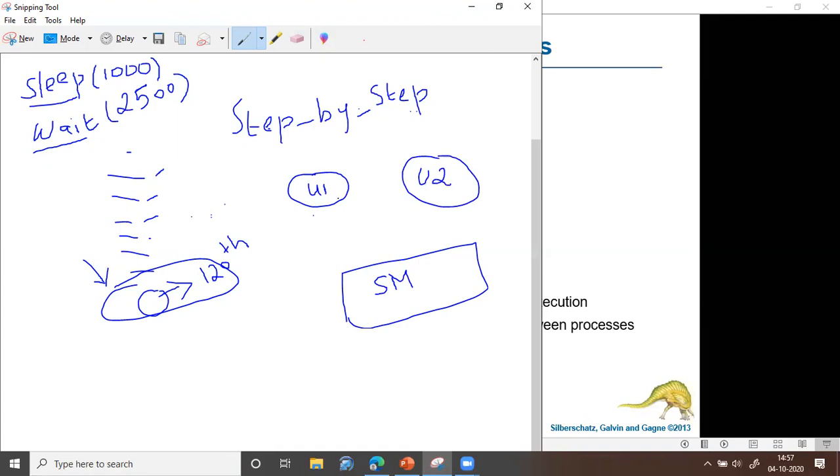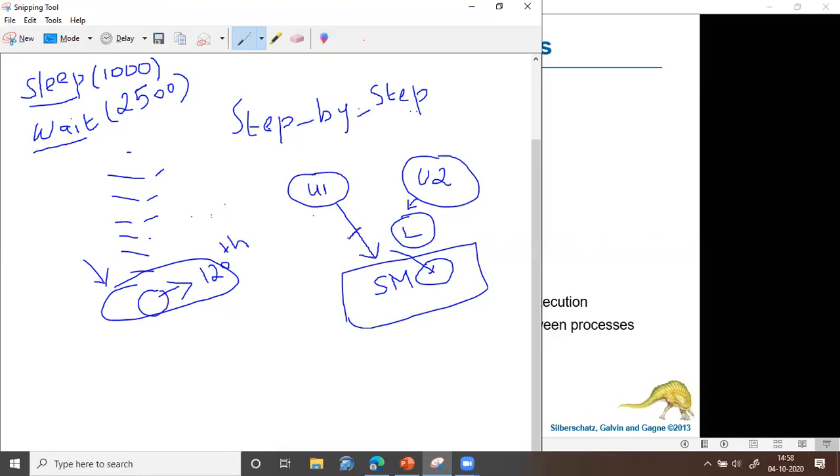Before accessing the memory, either user 1 or user 2 should check whether the memory is currently being accessed by anyone. If it is not being accessed by anyone, then user 1 will be given access. If user 1 is given access, it means the memory is in a lock state. Now if user 2 checks, he will know that it is locked, which means somebody else is using it, so he will wait until it becomes unlocked. Now if user 1 wants to use it for some particular amount of time, he will use it.